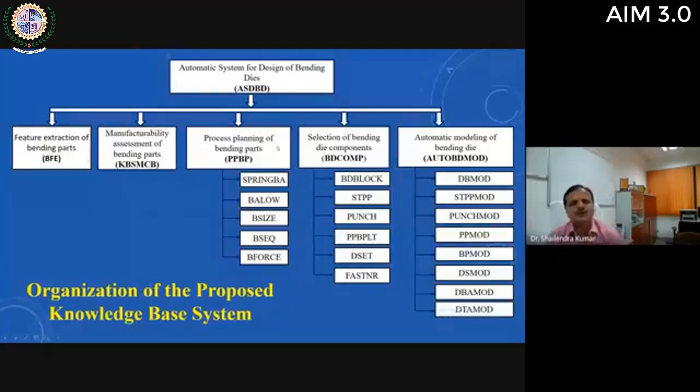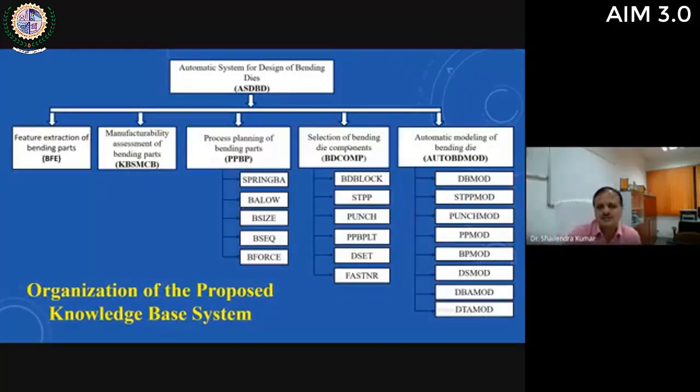Third one is process planning of bending parts, and this subsystem has been divided into 5 modules: for determination of spring back, bend allowance, blank size, bend sequence, and determination of bending force. And then the next subsystem is selection of bending die components, BD-COM.